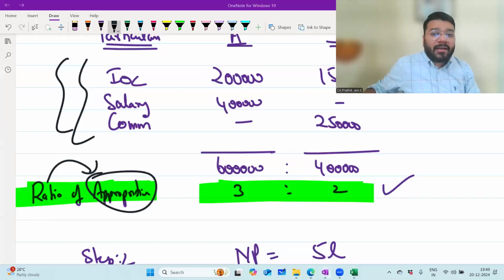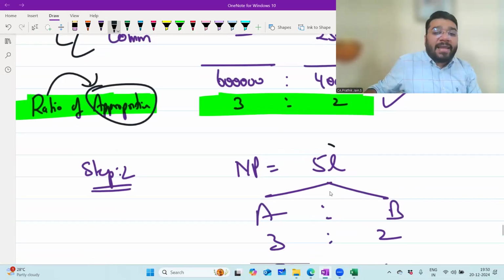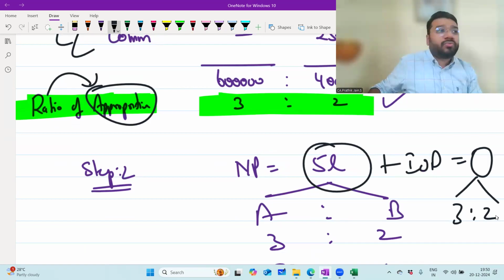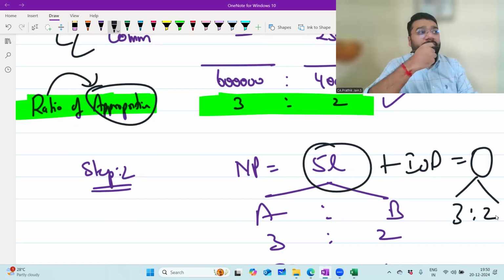No, appropriation will come. See, in appropriation, what happens? In this net profit, 5 lakh is there, no? In this 5 lakh, you will add the IOD part and put together, this value will break up into 3:2. Or general reserve also 5 lakh is the rest of the general reserve, anyways, they'll give you separate minus and then you'll do it. Once again, I'll come.